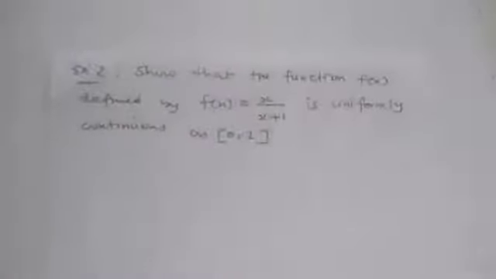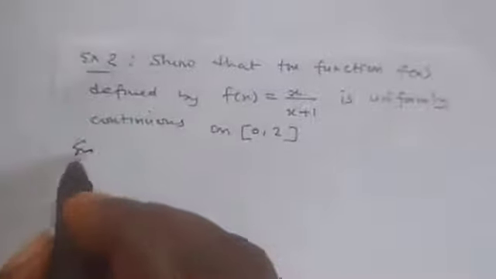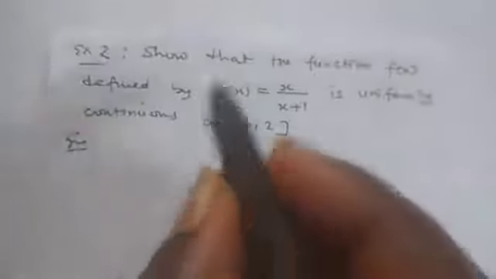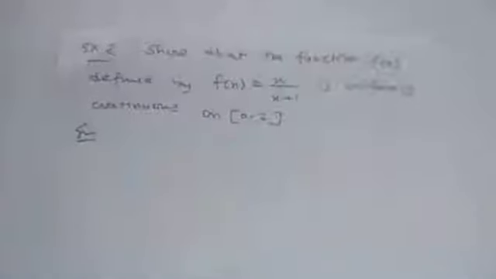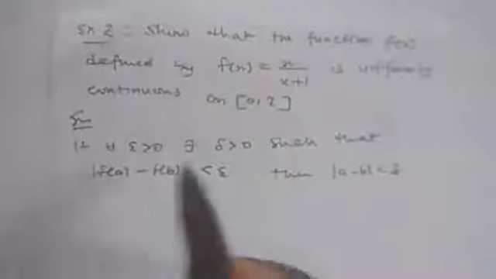f of s equal to s over s plus 1. We want to show that f of s is uniformly continuous on this closed interval. So, solution. We need to write the usual story: for every epsilon greater than 0, and all this thing happens.